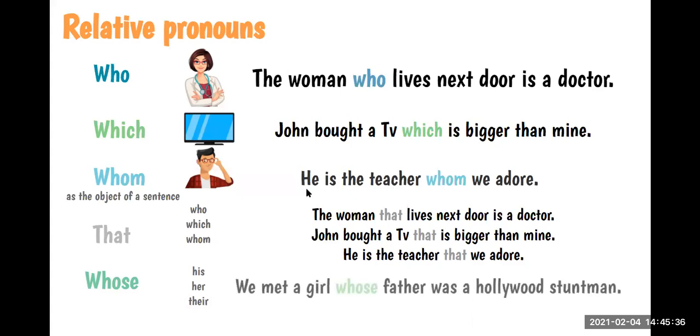For example, we met a girl whose father was a Hollywood stuntman. Okay, so, ¿de quién era el padre? ¿De quién es el padre? De ella. Of the girl, right? So, it's the father of the girl. It's the girl's father. So when we want to talk about possession, we use whose.